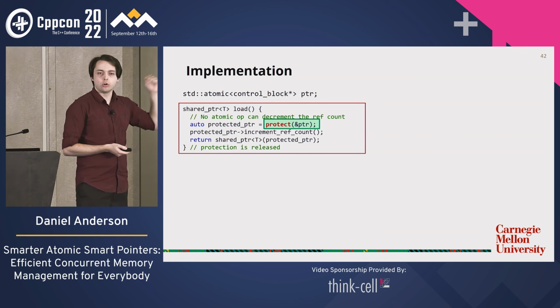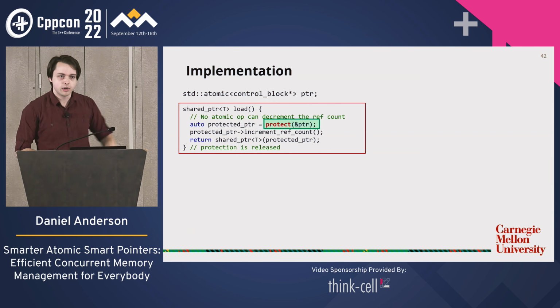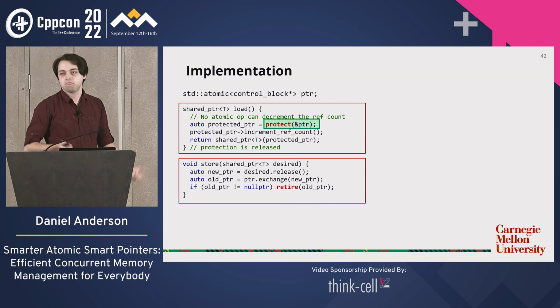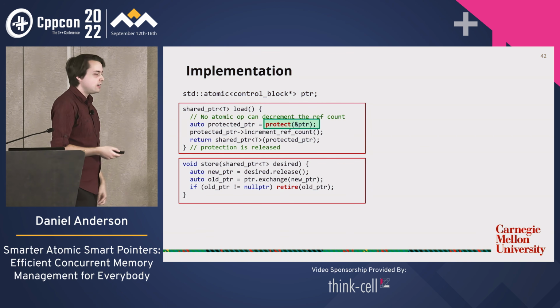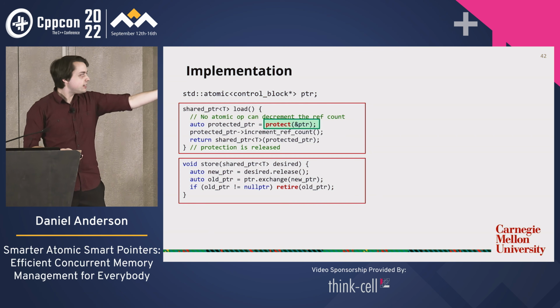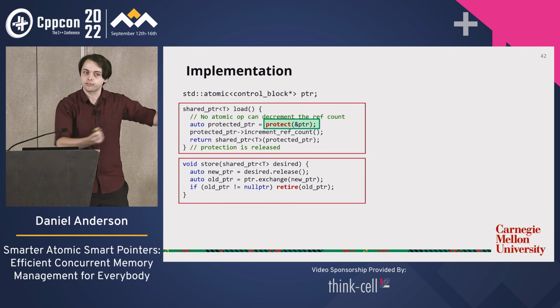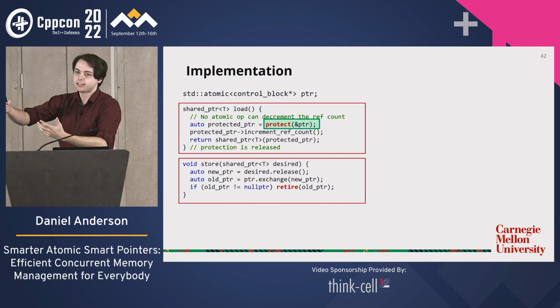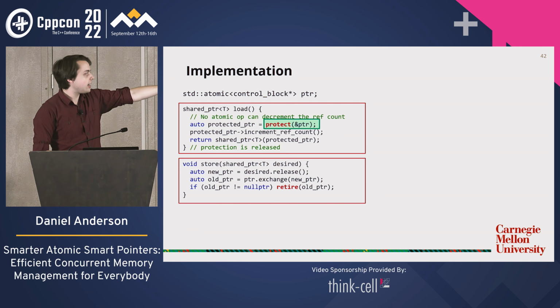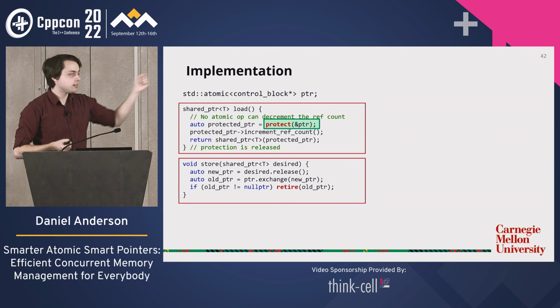What about store? Okay, store's got to be more complicated. If load was only 3 lines, store must be where the complexity is. No, we can do that in a few lines as well. We take in our desired shared pointer. We release it from desired, which just means I am basically nulling out desired because I want to move from it. I don't want the user to still have it at the end. We're going to just exchange desired into the atomic.